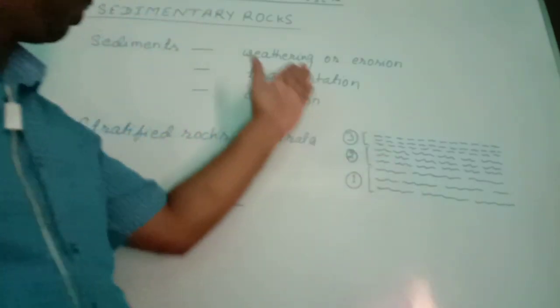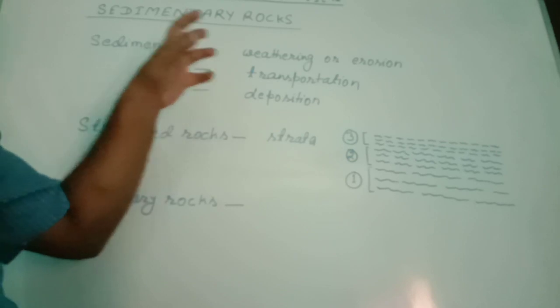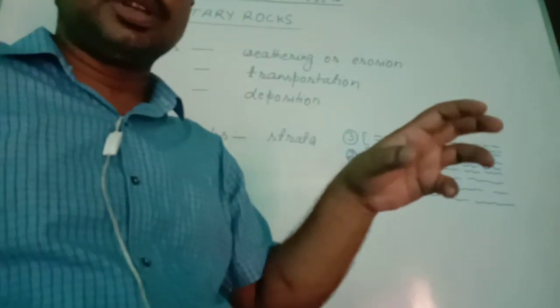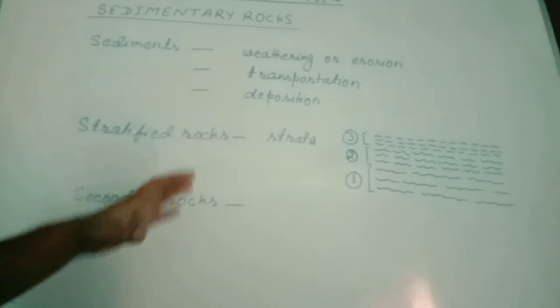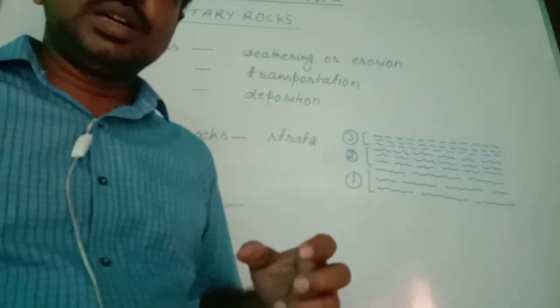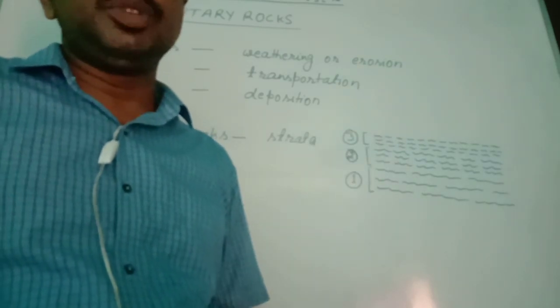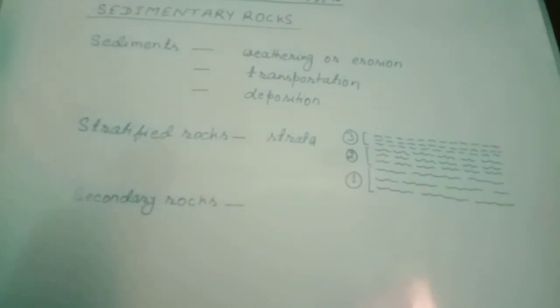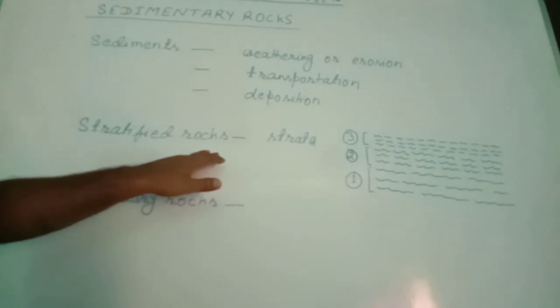So these three processes are involved in the formation of sediments. One more thing, those deposited materials are called sediments. This deposition occurs in plain areas or in depressions. Depressions means lowland areas.